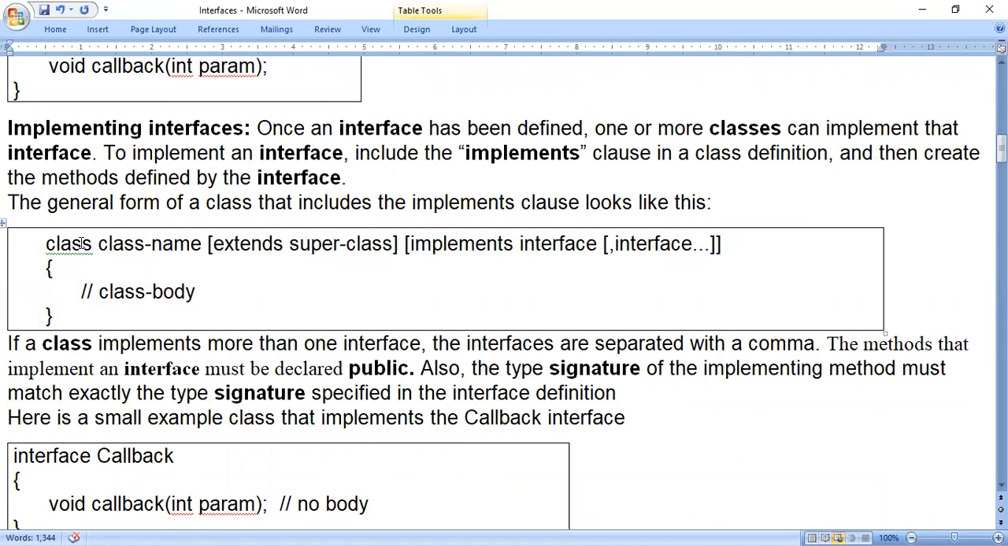Whenever we write the class name, after that, if you want to implement an interface, you have to use the keyword called implements. And whatever interface name you have written, that interface name should be present after the keyword implements.